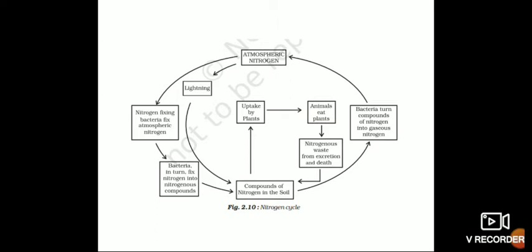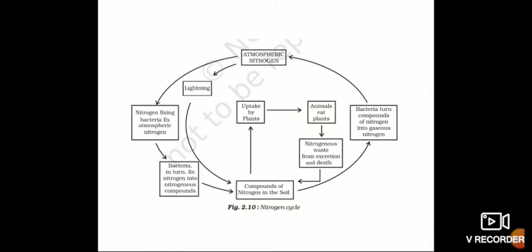See how the process is taking place. First the bacteria fix the nitrogen and change it into nitrogenous compounds, and from the soil it is utilized by the plants. Again the compounds are taken up by the plants, animals eat that, then nitrogen is released as waste from excretion and death.